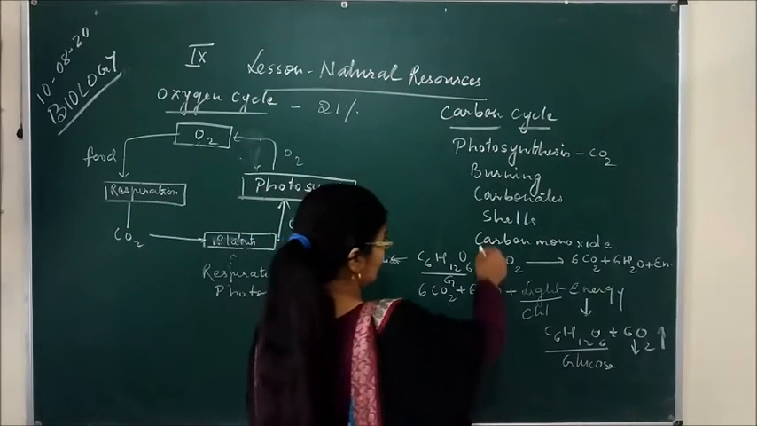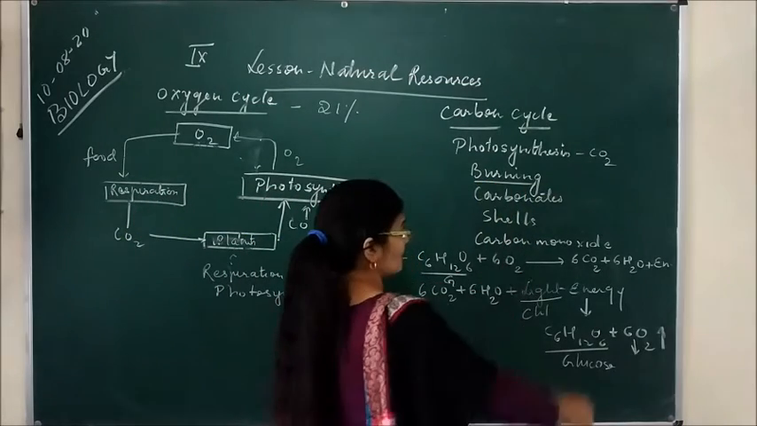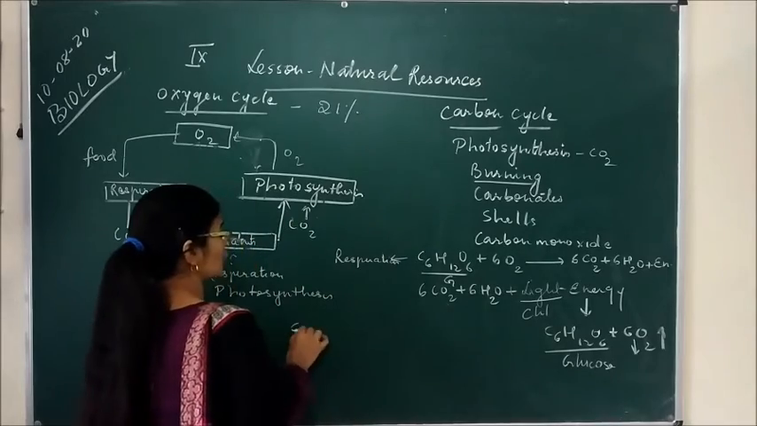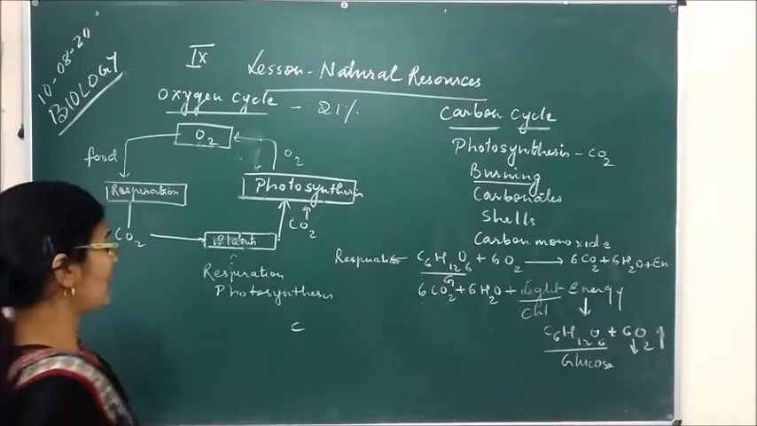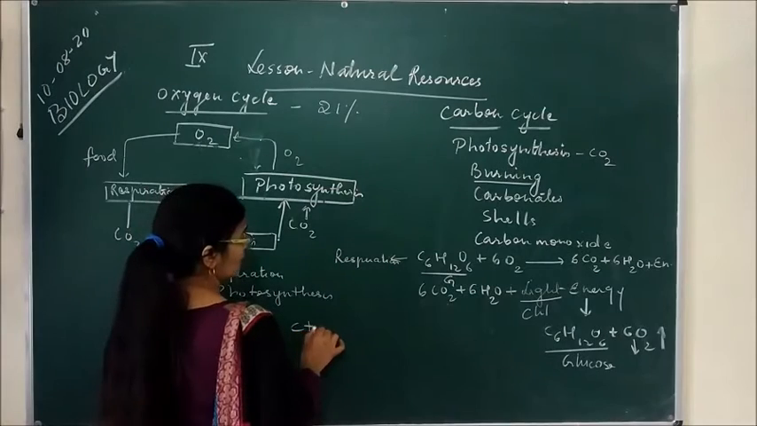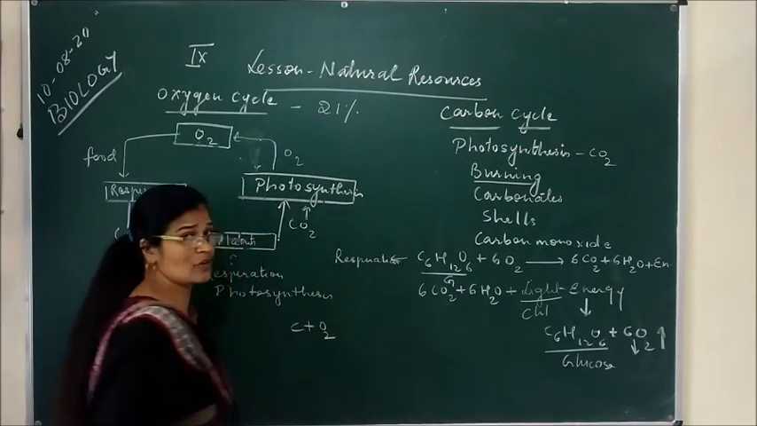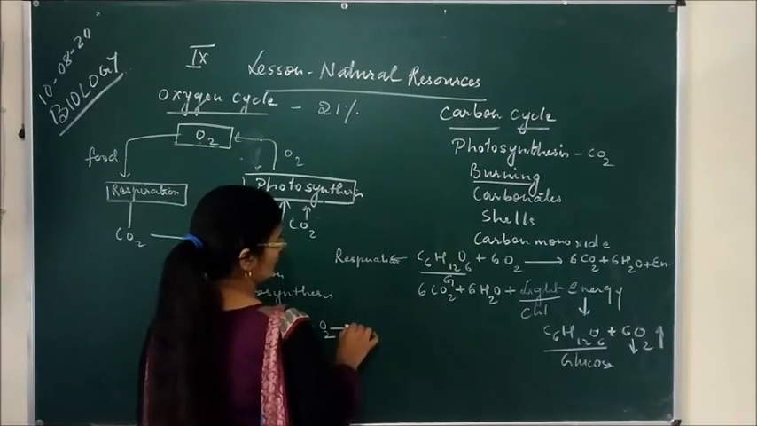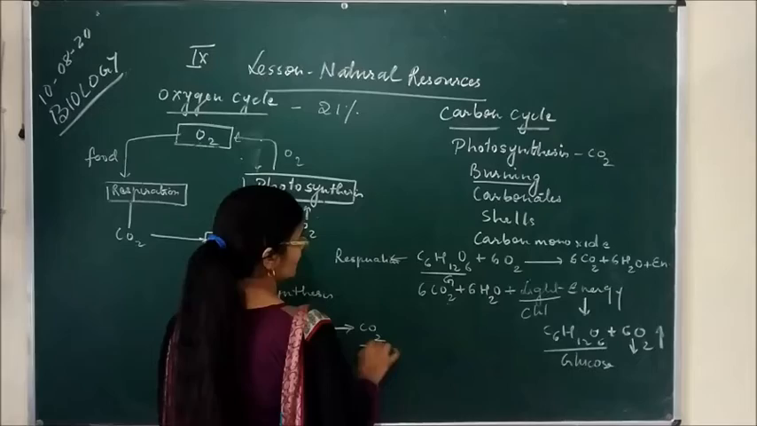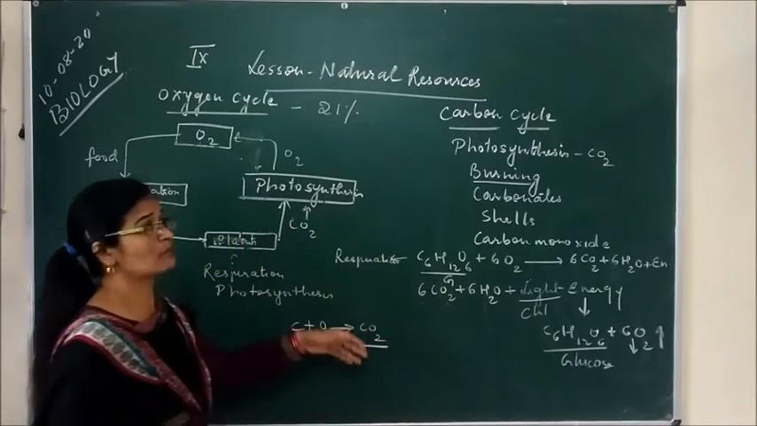Another process which is involved in the carbon cycle is burning. Whenever we burn anything, we all know that wood and coal contain carbon. And when the carbon combines with oxygen, anything burns in the presence of oxygen only. So when carbon combines with oxygen, it forms carbon dioxide, and this carbon dioxide again goes into the atmosphere.